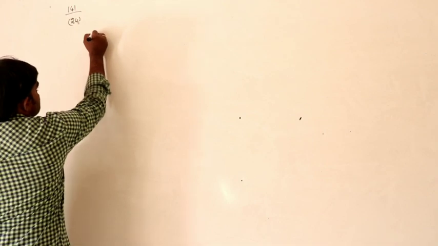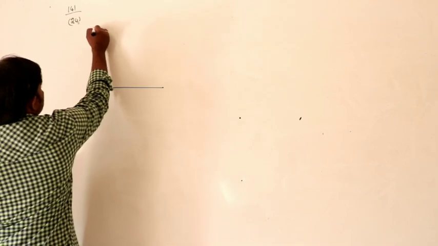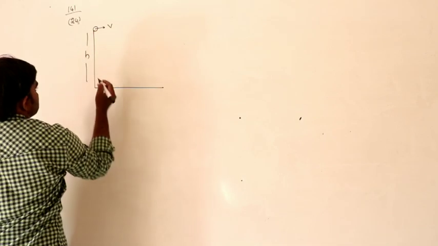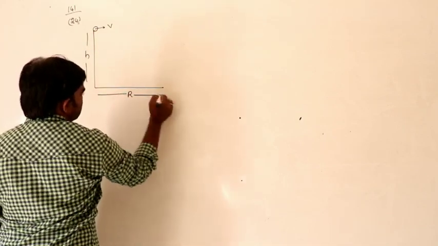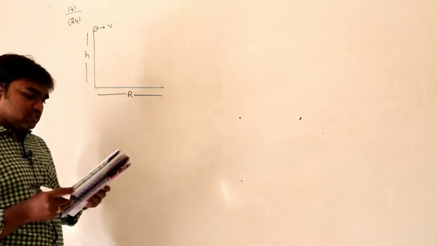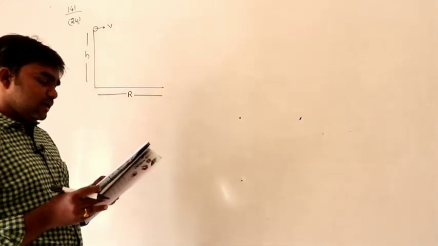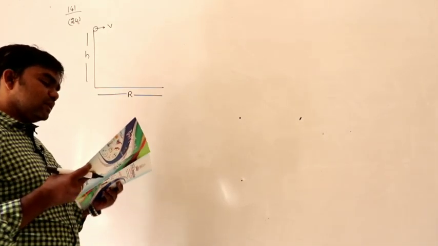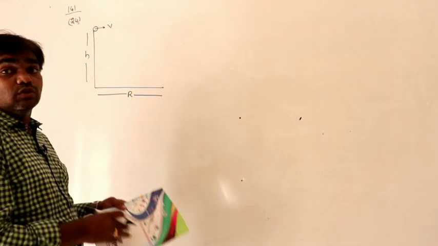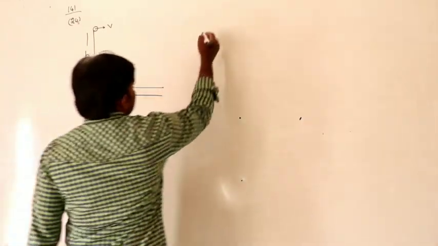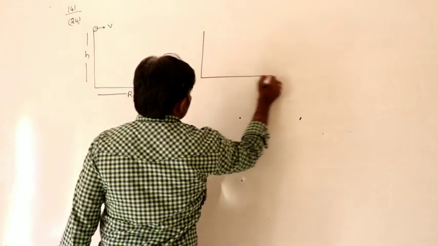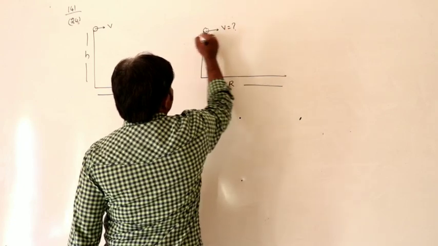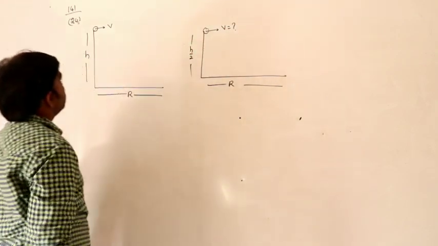So the first condition: the body is projected horizontally with velocity v from a height h, and the range is r. In the second condition, the height is h by 2 but the range must be the same. Then what is the velocity of projection? That we have to calculate.